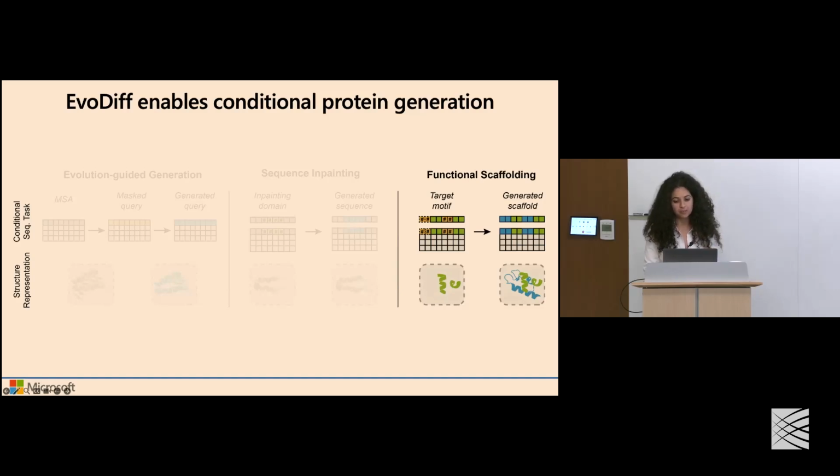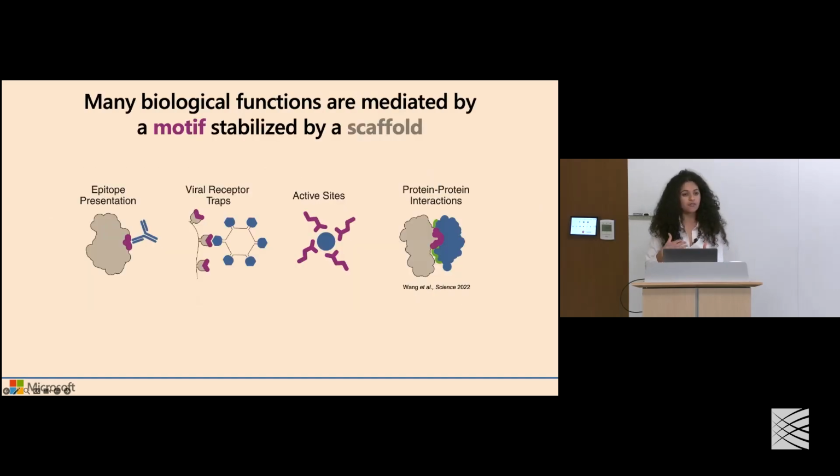And this is motivated by the fact that a lot of protein interactions in biology are mediated by a notion of a functional motif that we usually think of as occupying a particular structure that interacts with a partner, and that functional motif is somehow stabilized in the overall scaffold or the overall structure of the protein.